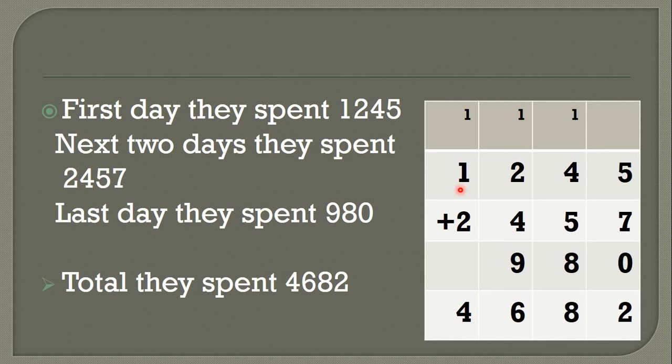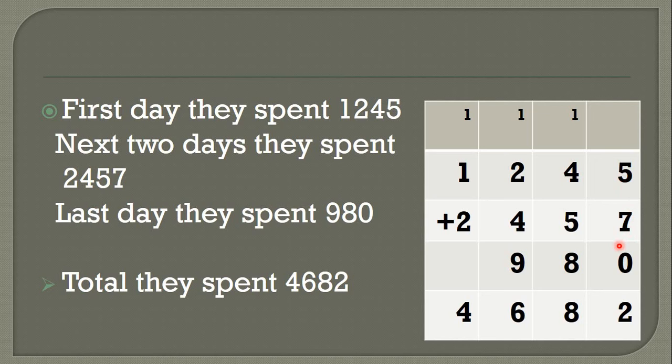1245, and then plus 2457, plus 980. Okay, one by one, all steps. This is the first step, this is the second, and this is the third step. 1245, then 2457, and then this, 980. Okay, so now we solve the addition.